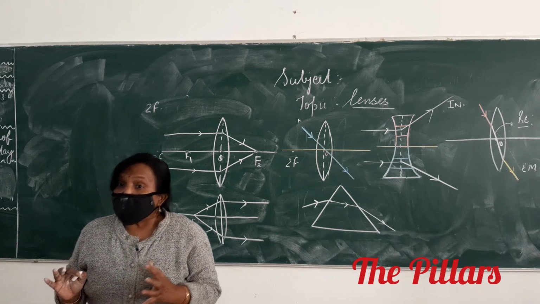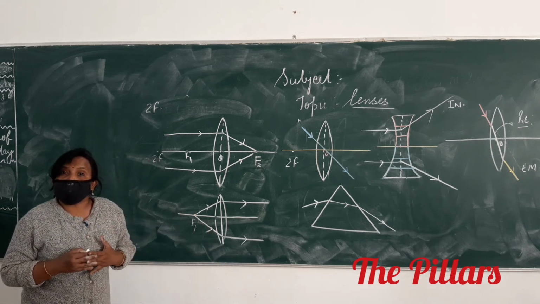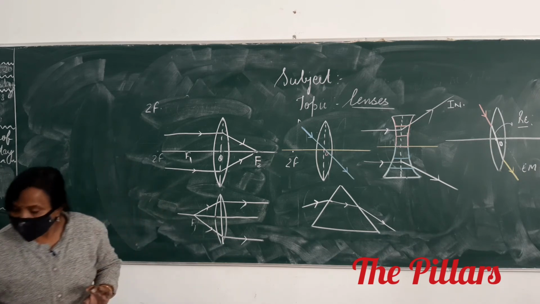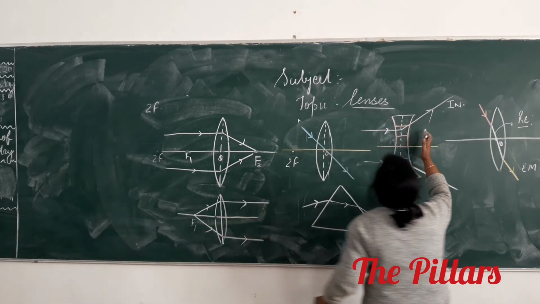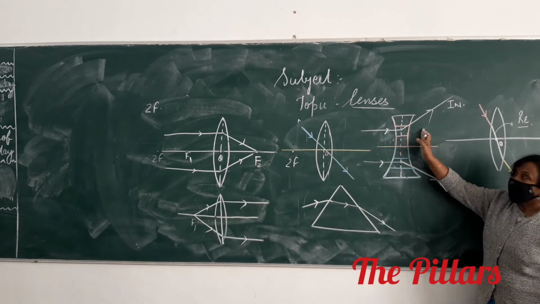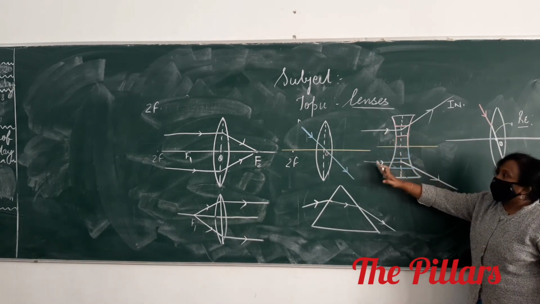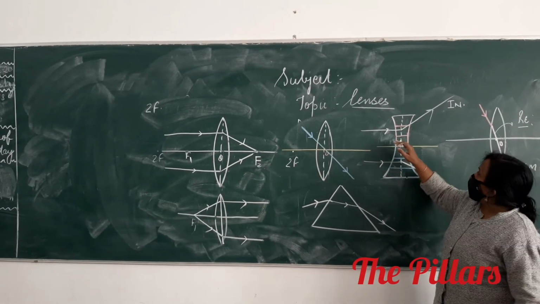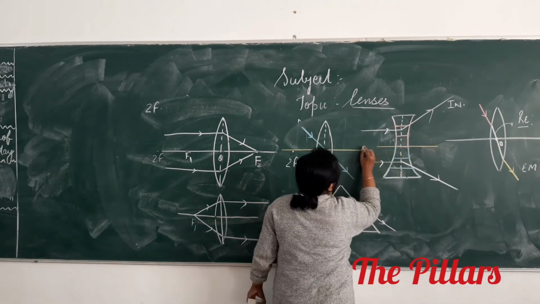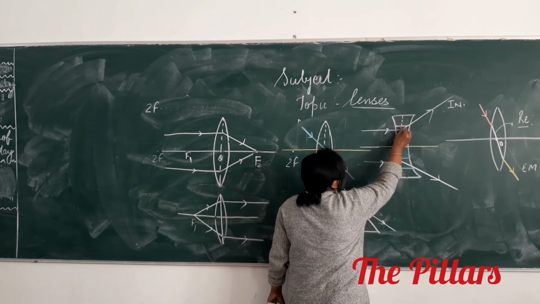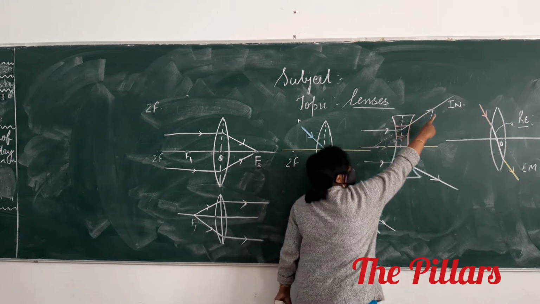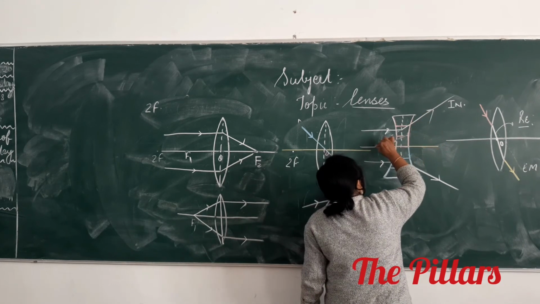Okay. What will happen in the case of concave? You can see here, light rays parallel to the principal axis, after refraction they appear to diverge. See, if you produce them at the back, because they will not meet on this side, you will produce them at the back.